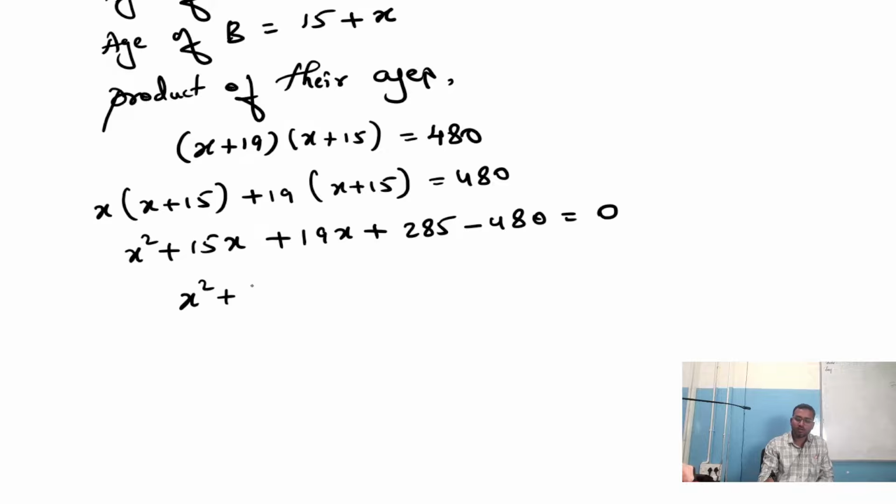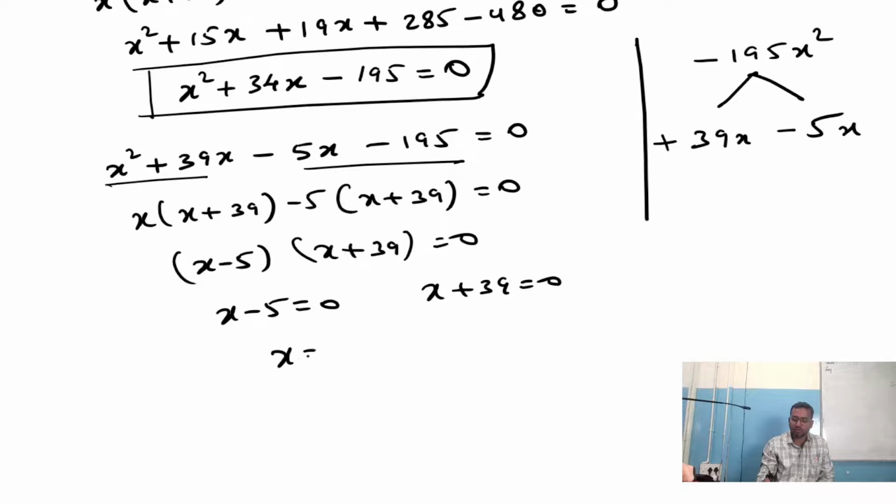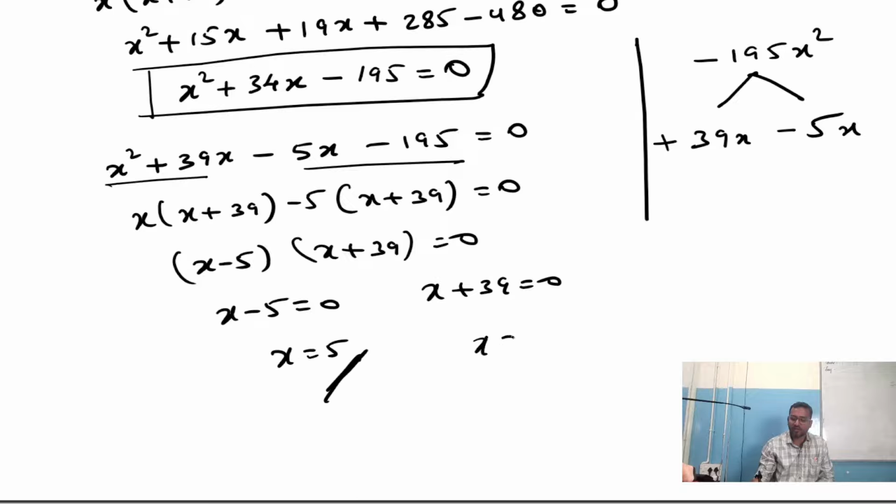Inside term is x plus 39 is equals to 0. X minus 5 equals 0. X plus 39 is equals to 0. X is equals to plus 5 and x is equals to minus 39. But always we prefer the positive value. Am I right? So after how many years the product of the ages will be 480?